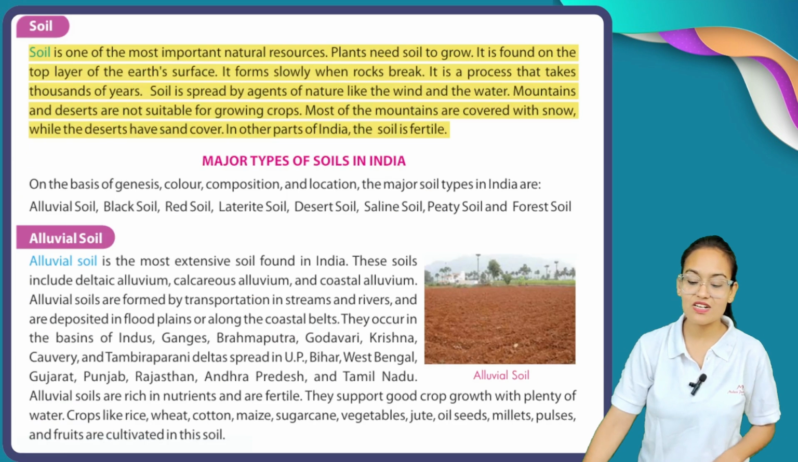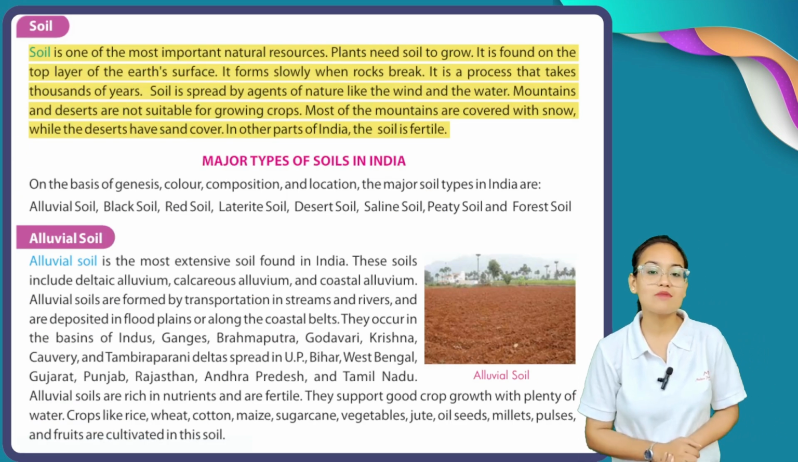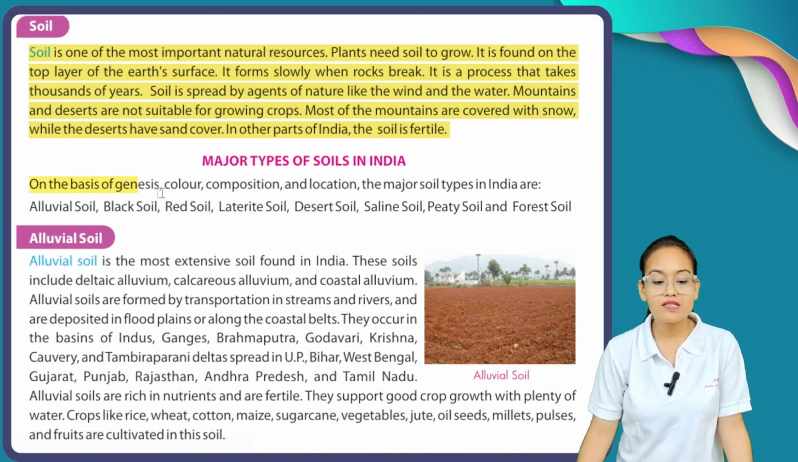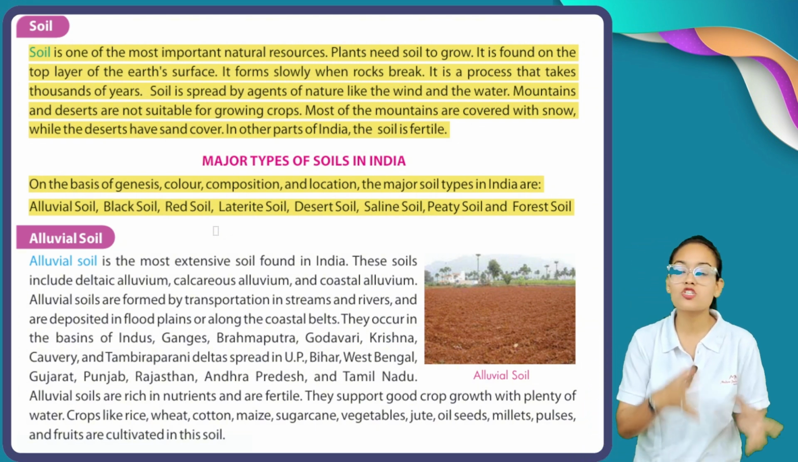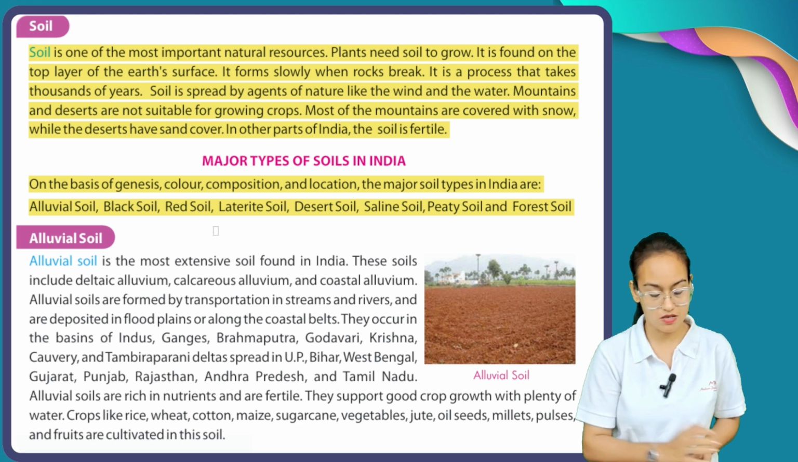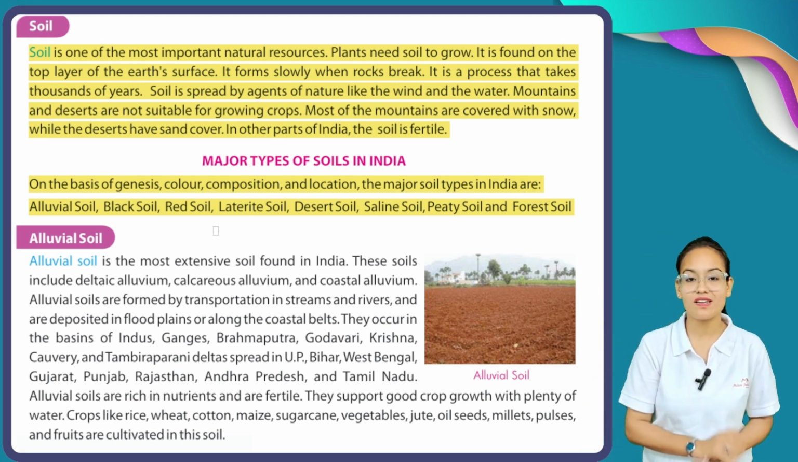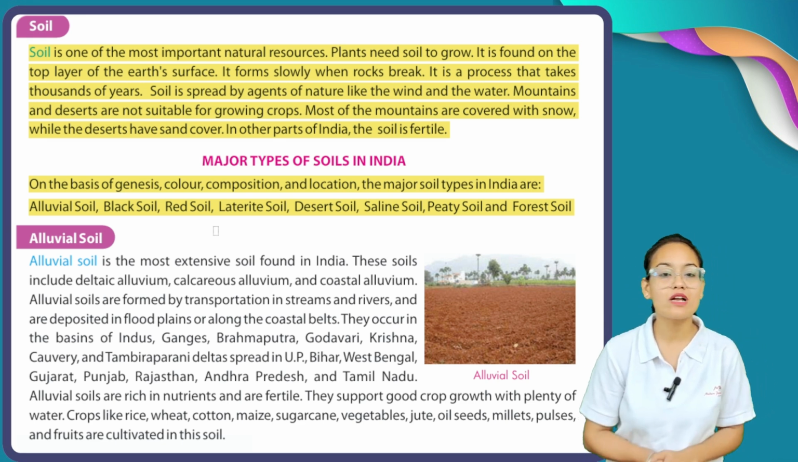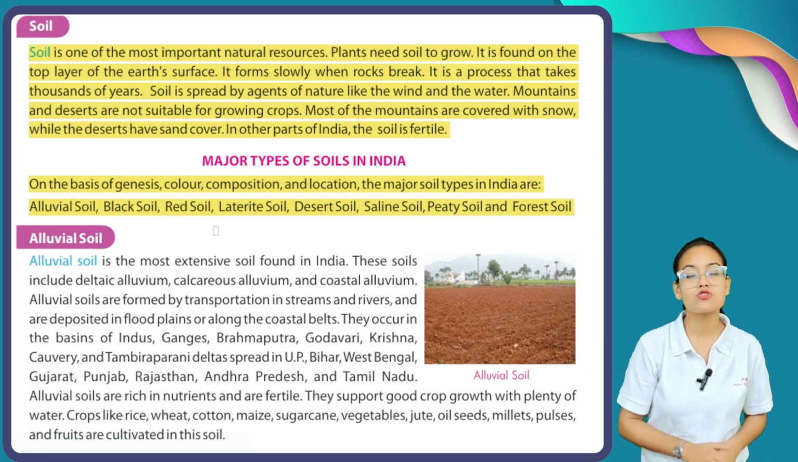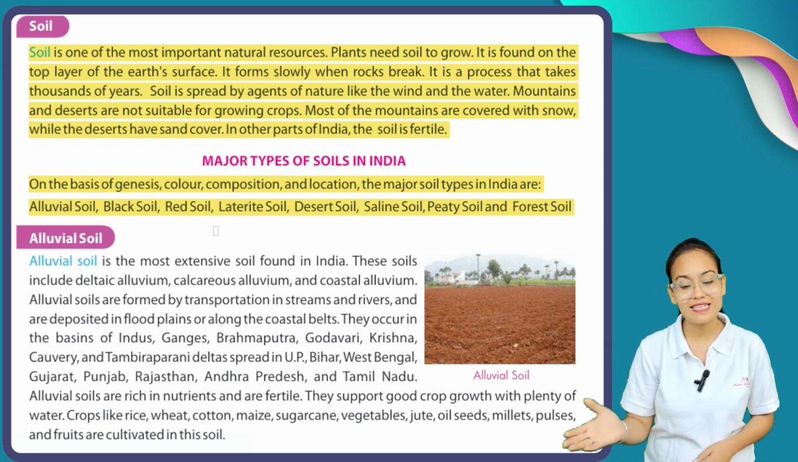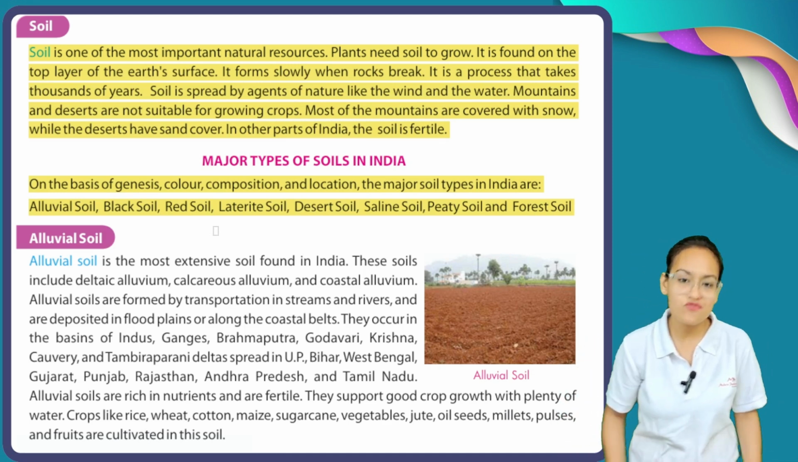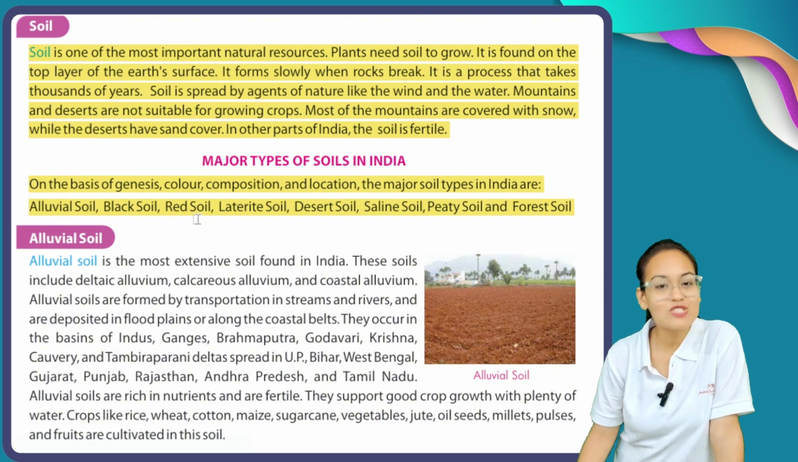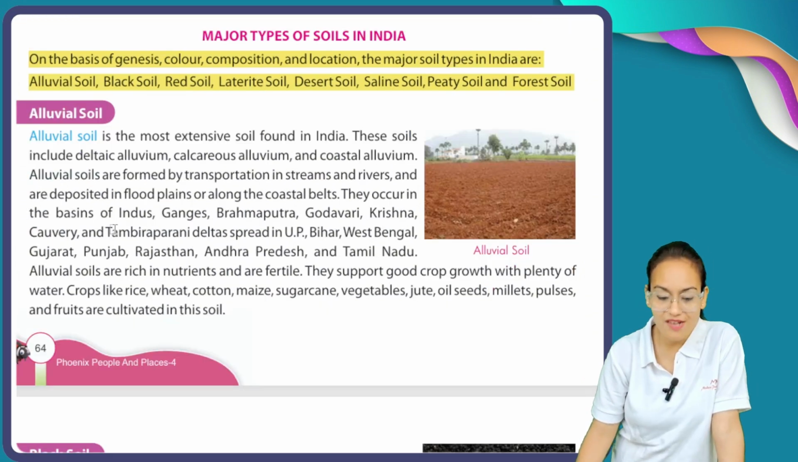So let's have a look. There are many major types of soils found in India. On the basis of genesis, color, composition and location, the major types of soil in India are classified. There are different types of soil found in India: alluvial soil, black soil, red soil, laterite soil, saline soil, desert soil, peaty soil, and forest soil. So let's discuss all these types of soils one by one.